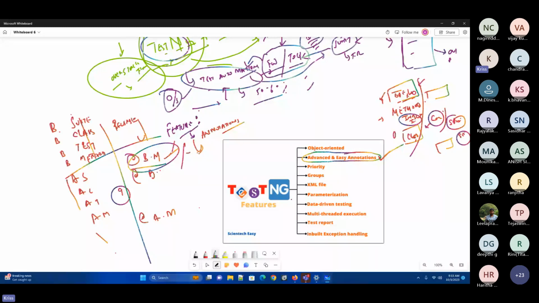Second advantage, priority. For example, take your favorite star's movie. When the star's movie is released, a bunch of people are always rushing. We go to the fan shows at night, 1 o'clock, 2 o'clock, or 4 o'clock, whenever the shows are there.